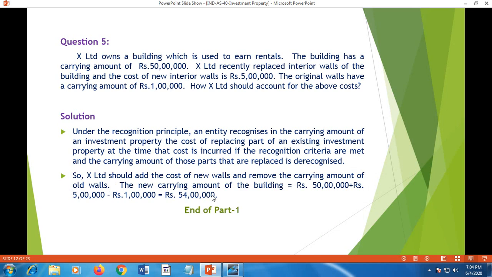Now the new value of the building will be 50 lakh, the original value, plus additional investment for creating new interior 5 lakh, minus the value of old interior walls, 1 lakh. That gives 54 lakh as the new carrying amount of the building. It is easy to understand this illustration. Hope you have understood the illustration.